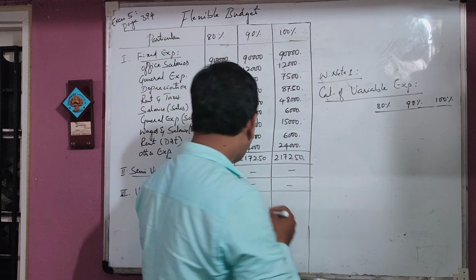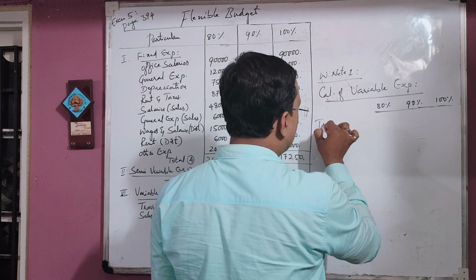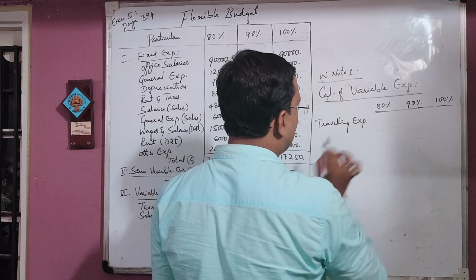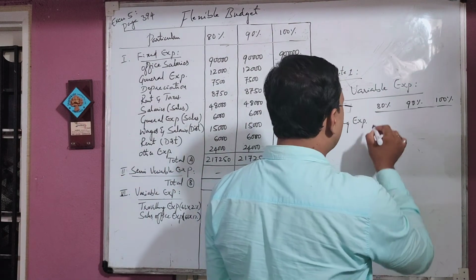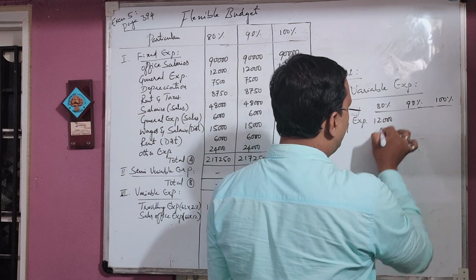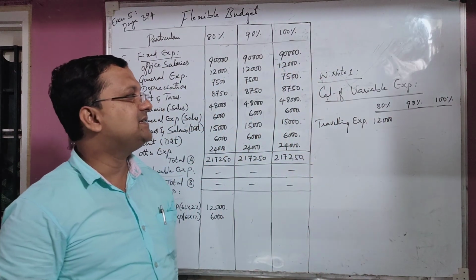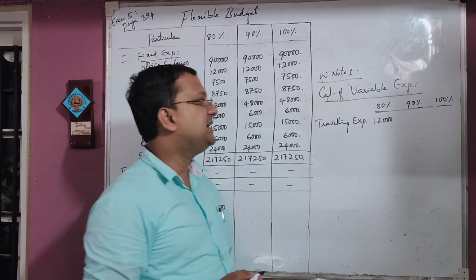Then here 2 expenditures are there. Traveling expenses first. Traveling expenditure is 12,000 rupees. Here you should make the estimation. For 90% also make the estimation. For 100% also make the estimation.